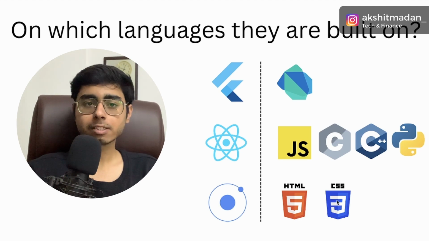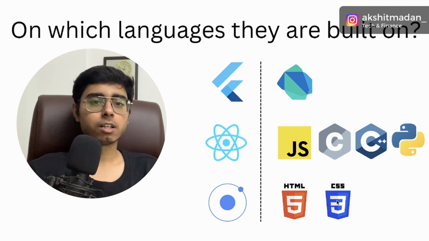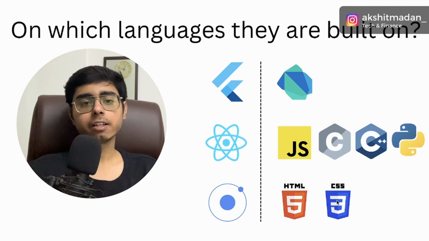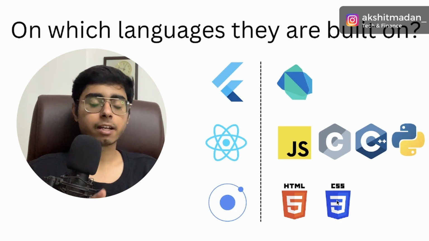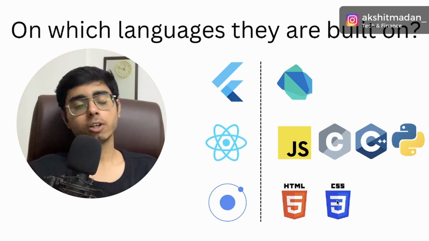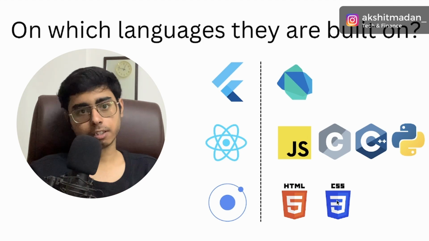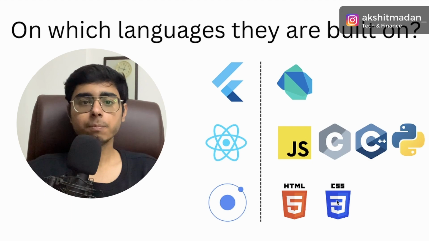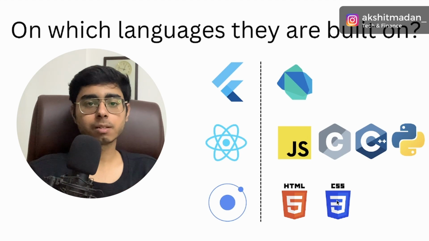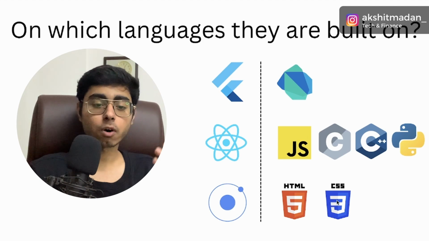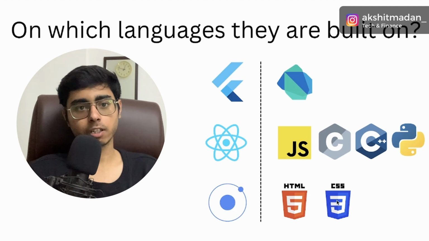And Ionic uses HTML, CSS and some other styling languages, right? Talking about the libraries, Flutter and React Native have a lot of libraries and inbuilt packages and community driven, open source packages, but Ionic lacks there also, right? So if you are a developer, if you're a beginner, then you should keep this in mind, that you're going to get a lot more open source support for Flutter and React Native than Ionic, right?